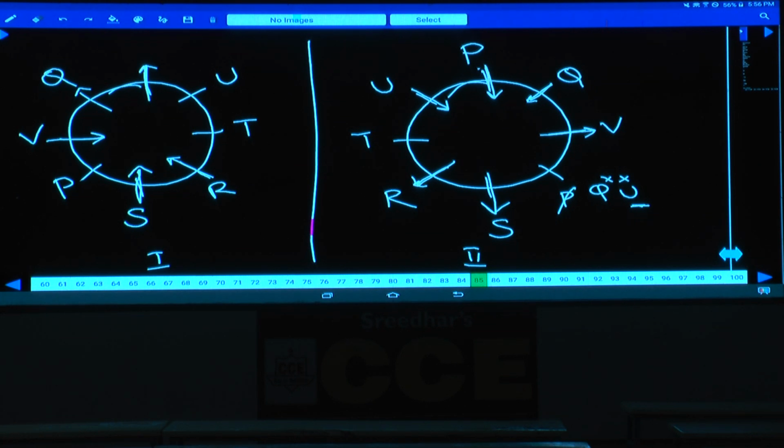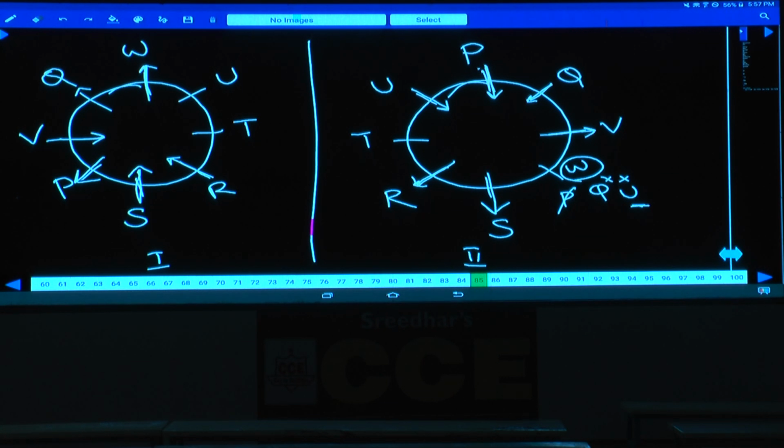W sits second to the right of P. As W sits second to the right of P, 1, 2, 3, this is the only place left over here for W. Now in this case, where should this W be? W must be here. And W sits second to the right of P, that means P must be away from the center. Now in this case, P is already facing towards the center. Now W is here.